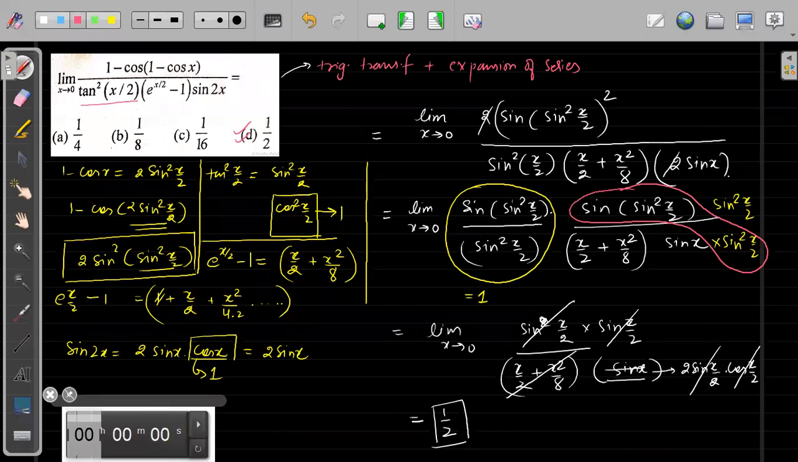Okay. I hope everybody understood. I have done it. No, this is not a JEE level question, but the final step. Okay. So I will just wait. I will write it once again.